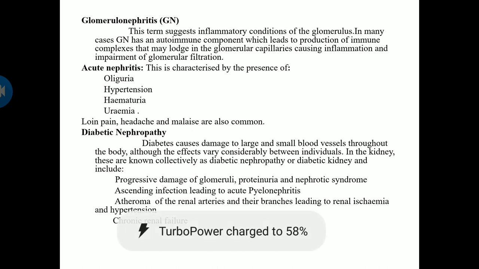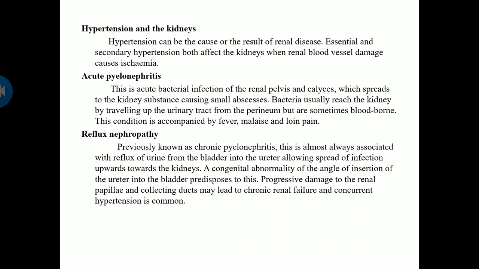Next, it may cause atheroma of the renal arteries and their branches leading to renal ischemia, hypertension, and chronic renal failure will occur. Next is hypertension and kidneys. Hypertension can cause or result in renal disease. Essential and secondary hypertension affect the kidneys with renal blood vessel damage and it will cause ischemia.